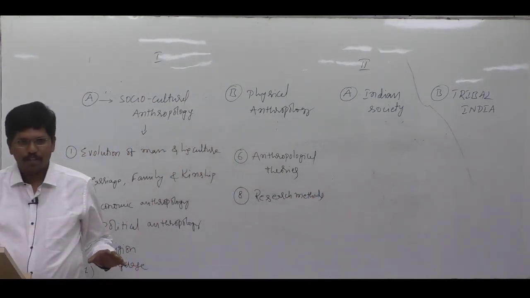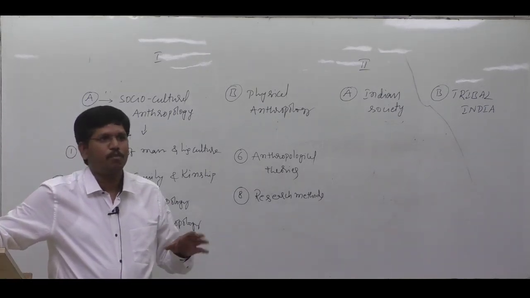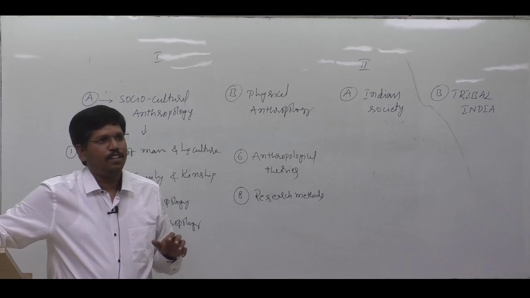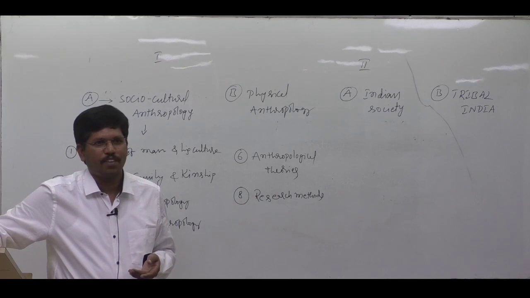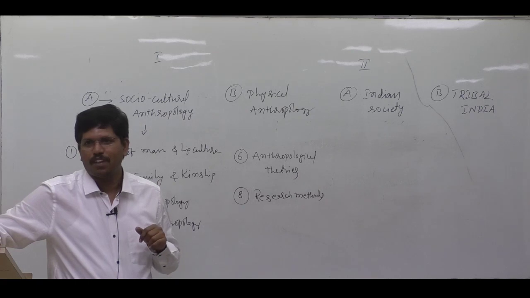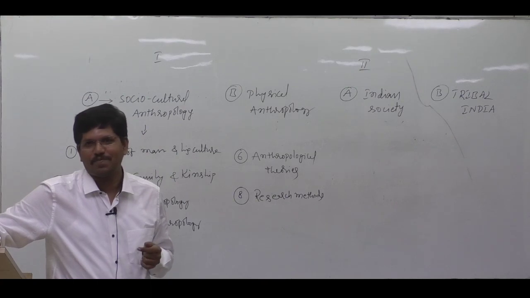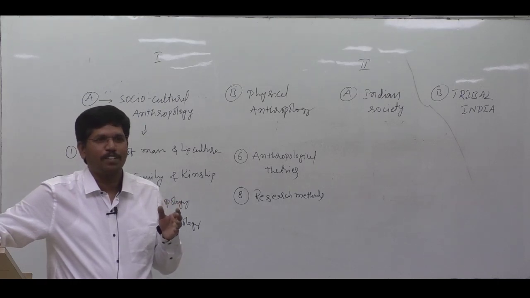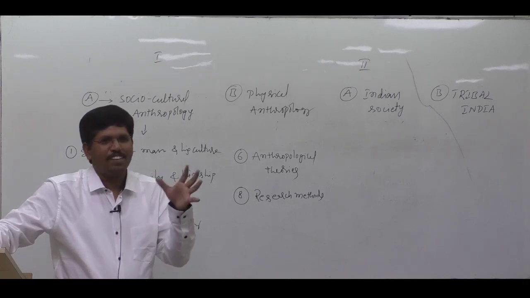Now we came to know that there are different varieties of marriages. Here in our state in the South, we can come across monogamy most of the time: one husband, one wife. And polygyny also, with respect to certain communities. But if you go to Uttarakhand, there is one community by name Khasas, where we can come across polyandry: multiple husbands, single female. And if you go to South America, we can come across group marriages also. A group of males will marry a group of females. Like this, there are different varieties of marriages.